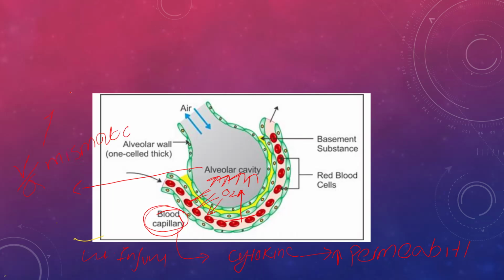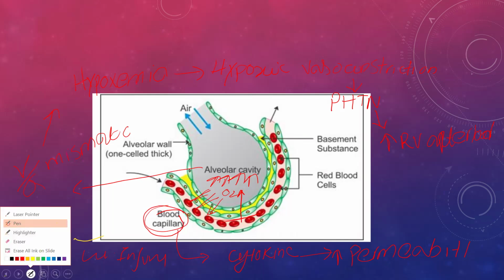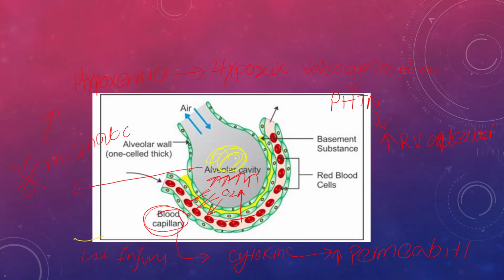Ventilation perfusion mismatch leads to hypoxemia, and this hypoxemia leads to hypoxic vasoconstriction. This hypoxic vasoconstriction leads to pulmonary hypertension and increased RV afterload. And another high-yield thing: the alveoli are filled with fluid, so alveolar flooding leads to decreased lung compliance. We will discuss these things in detail.